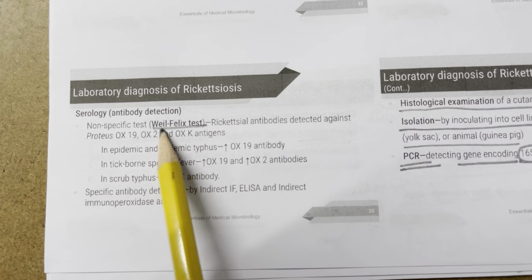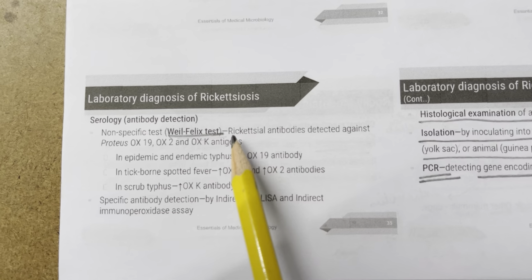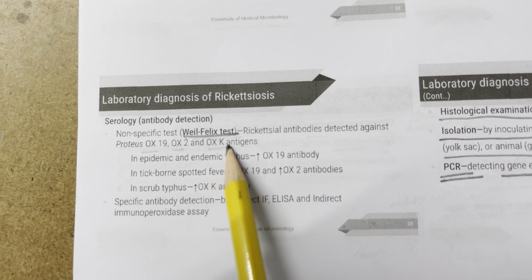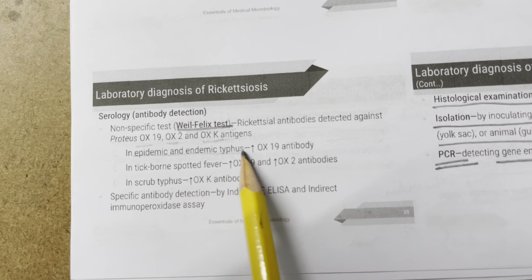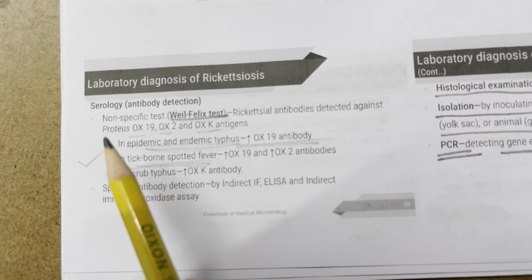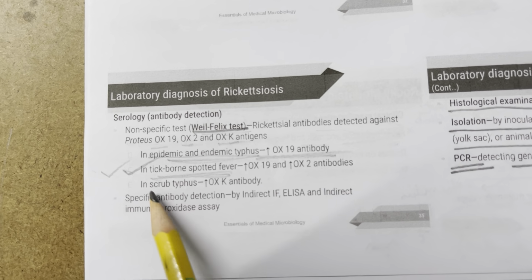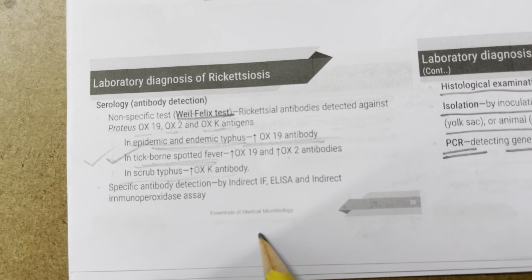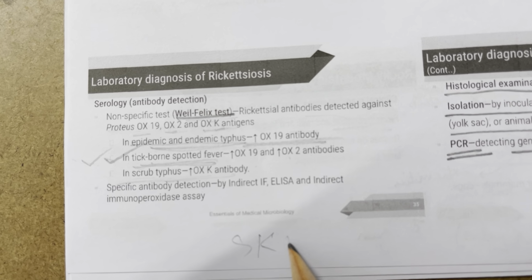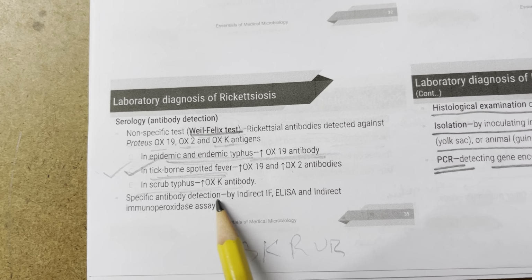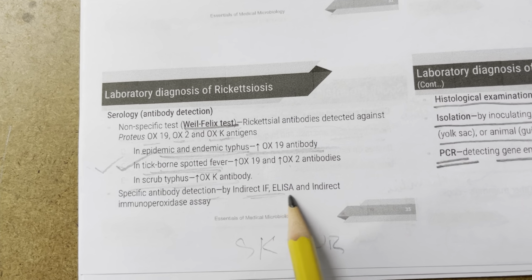Next, laboratory diagnosis. The non-specific test is the Weil-Felix test. So you're cross-matching these antigens against antibodies detected against Proteus OX19, OX2, and OXK antigens. In epidemic and endemic typhus, the OX19 increases. In tick-borne spotted fever, OX19 and OX2 increase. In scrub typhus, SCRUB, you can remember it like this, OXK antibody increases.